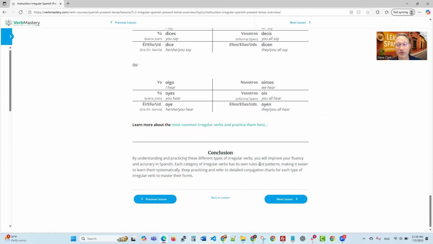Now, you'll notice here, since I am not logged in, it's not giving me the chance to mark this off, right? I can go to the next lesson or previous, so I need to log in. That's the benefit of logging in.